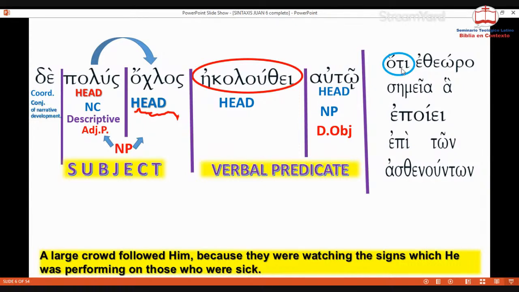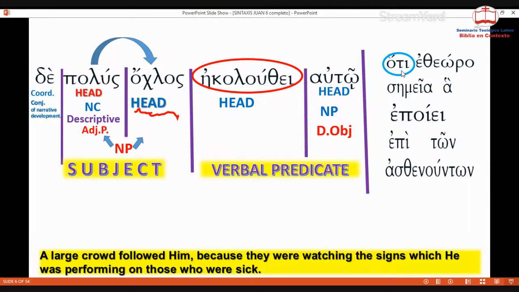It can be used that way, but also it can be used to indicate quotations, and it is not translated. It means the quotation marks, textual, literal, a comment or what someone said. And sometimes it is used to indicate indirect discourse or indirect speech.